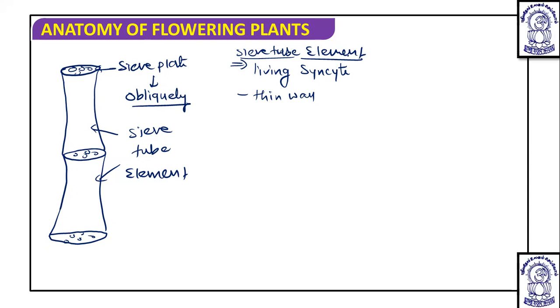But some points are important to note down with this, that is the callose deposition.